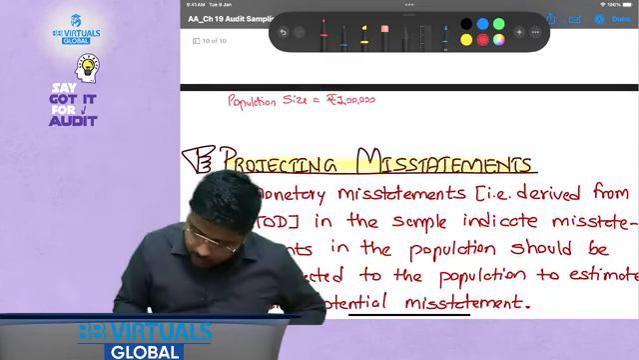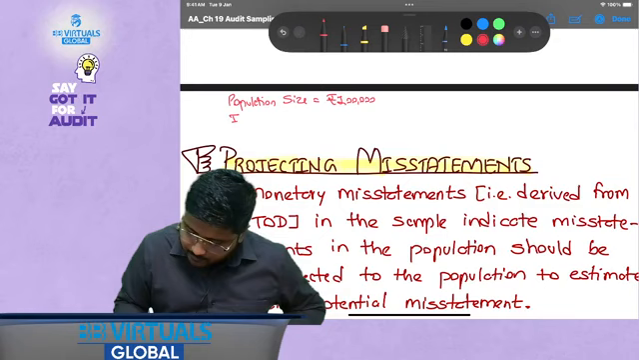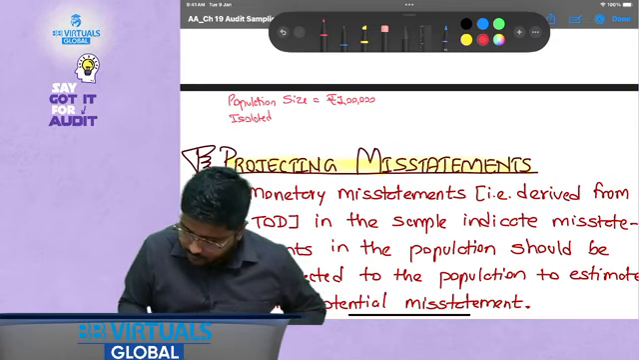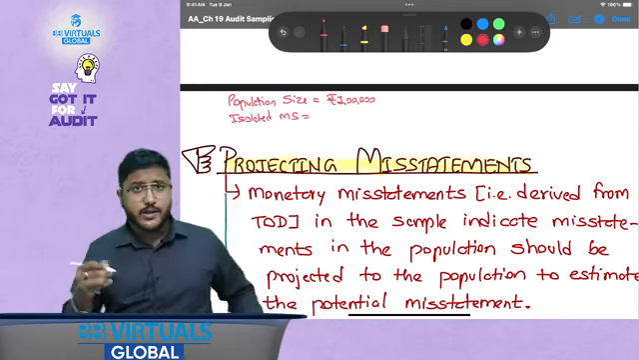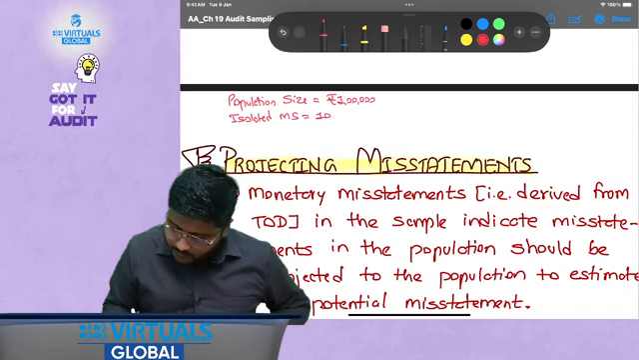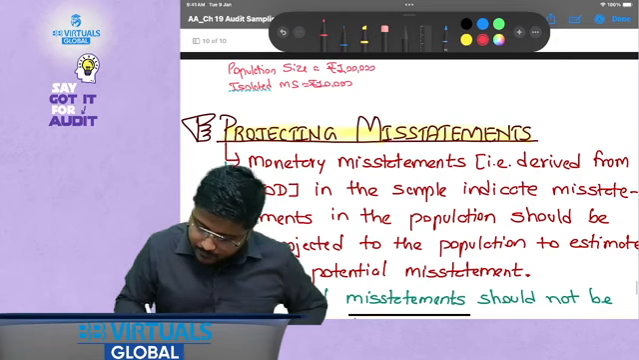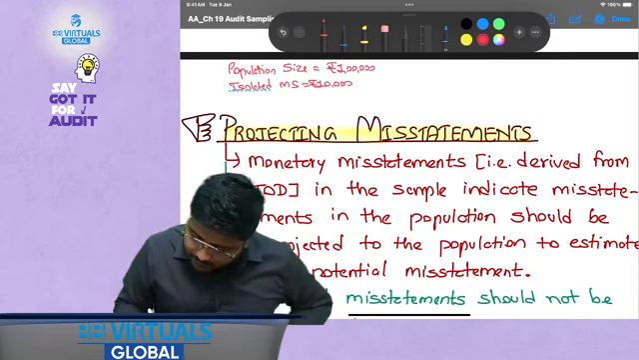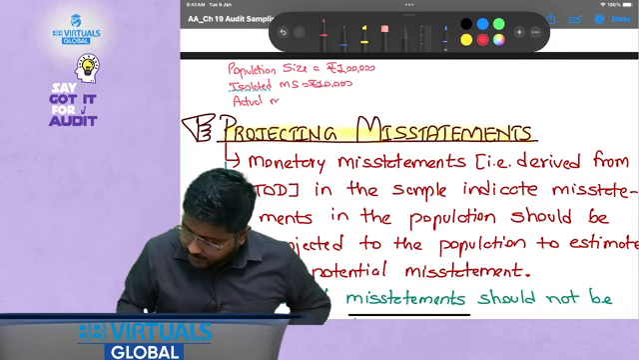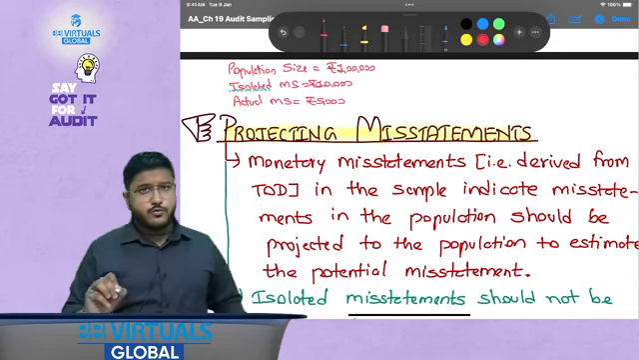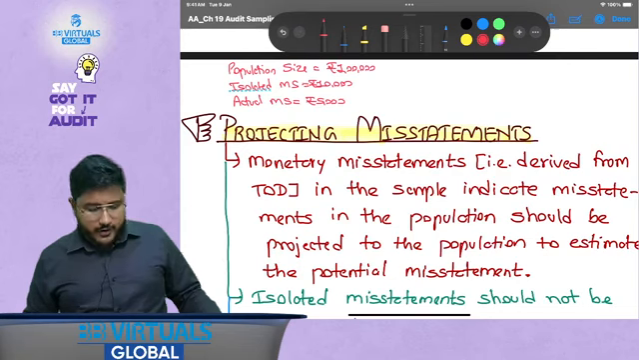Now you have said that isolated misstatements, MS stands for misstatements, isolated misstatements is say 10,000. You have identified that actual misstatements, other than isolated, of course, are say 5,000.